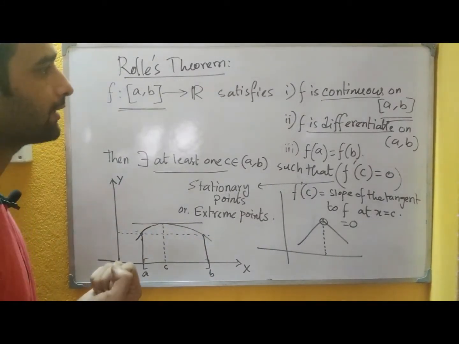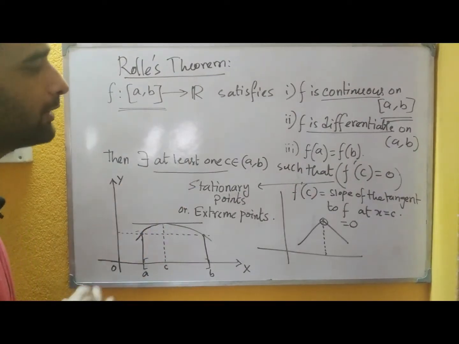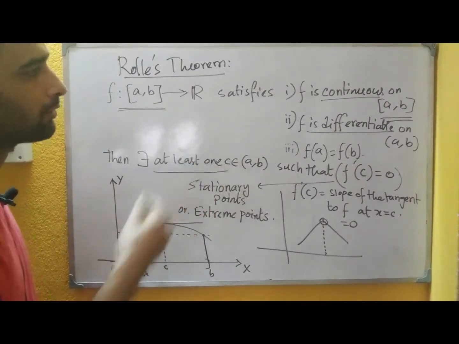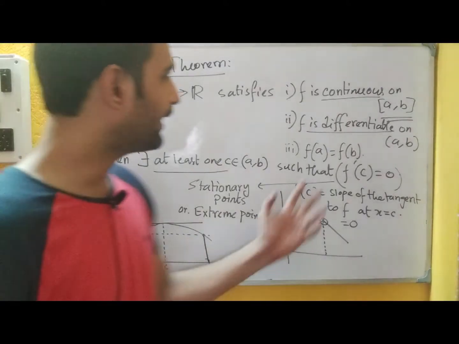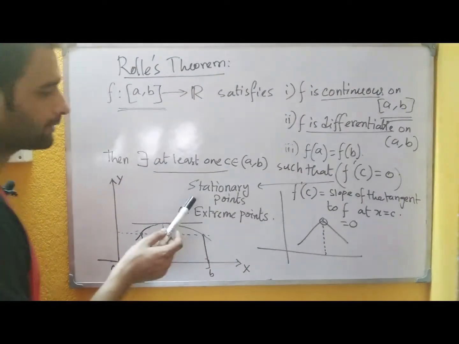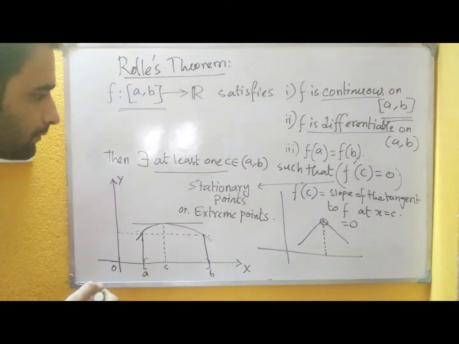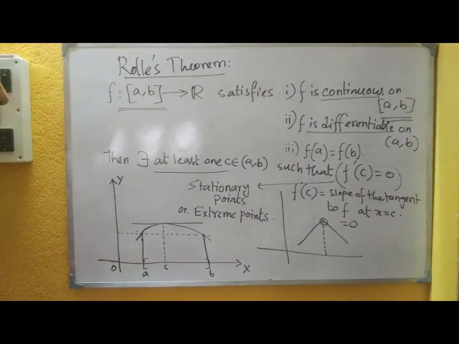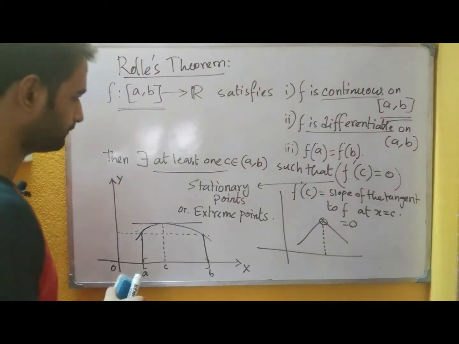But it says that whenever the function is continuous and differentiable in the specified domains, that is continuous on closed interval and differentiable on open interval, and at the end points the function is having the same value, then there exists a stationary point in the open interval AB. Now let us see some examples so that it becomes more clear.